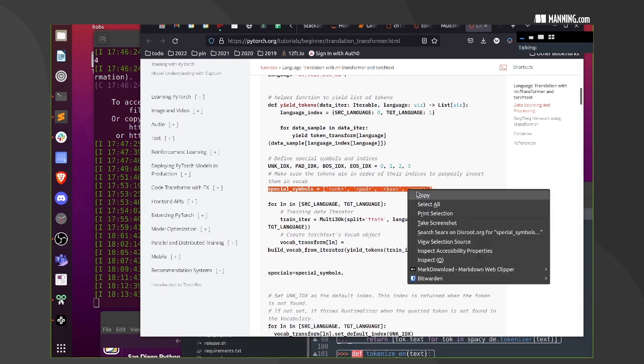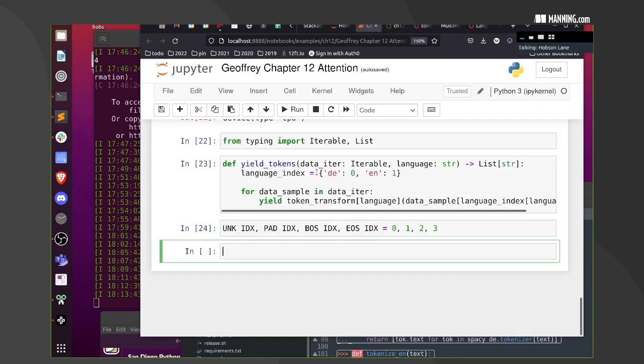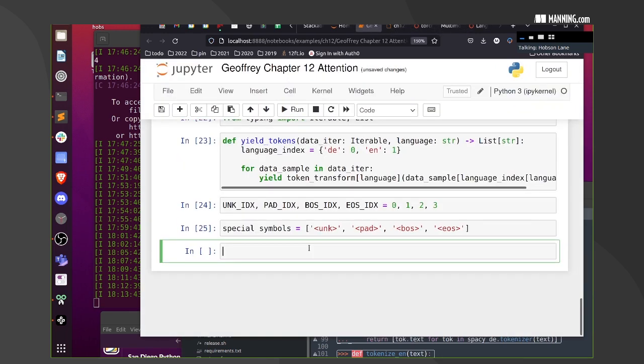This is interesting. I don't quite understand why they're doing it. Basically, this is not really DRY because we've got these two different lists, and we have to make sure that these are in the same order as these for all of it to work out and not make any mistakes, but we'll figure that out later.